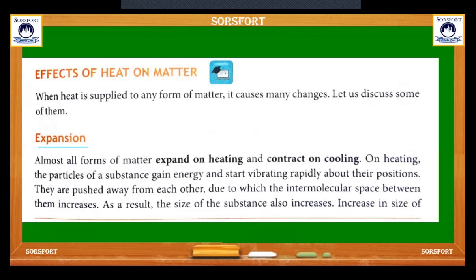First one is expansion. Almost all forms of matter expand on heating and contract on cooling. On heating, the particles of a substance gain energy and start vibrating rapidly about their positions. They are pushed away from each other, due to which the intermolecular space between them increases. As a result, the size of the substance also increases.